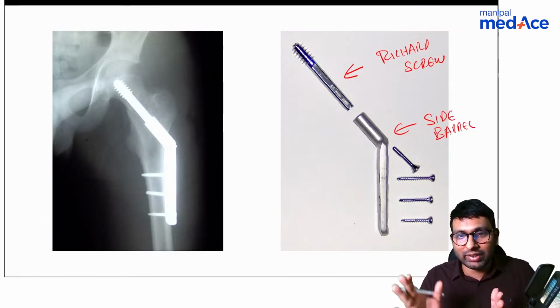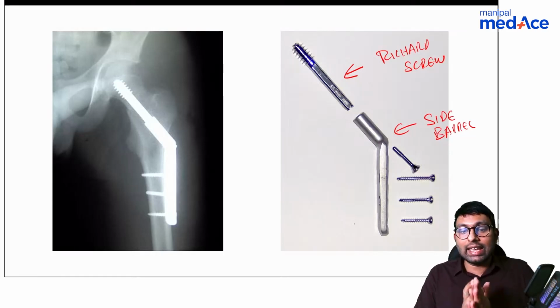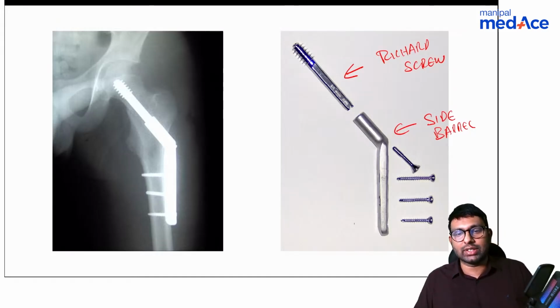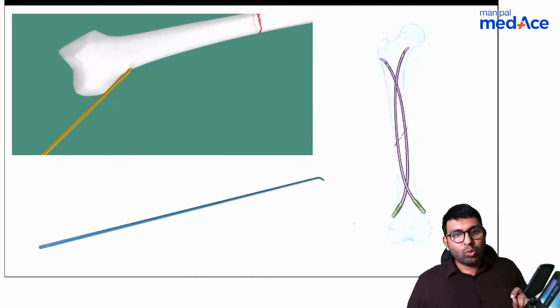Do you understand the difference between static and dynamic? Static is when there is no movement. This is a dynamic hip screw because of this feature. Okay, it is mainly used in neck of femur and some cases of IT fractures. So mainly used in proximal femur fractures. The name is dynamic hip screw. Stardust was exactly right.